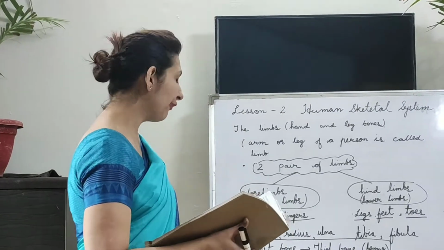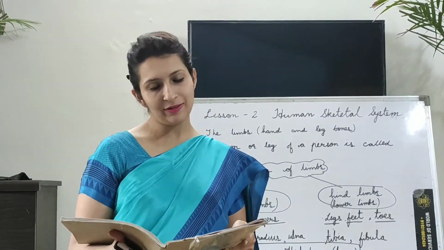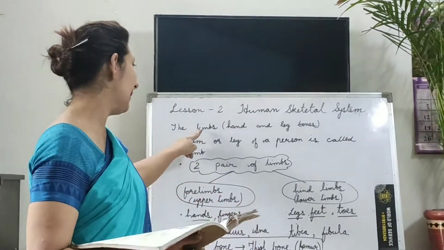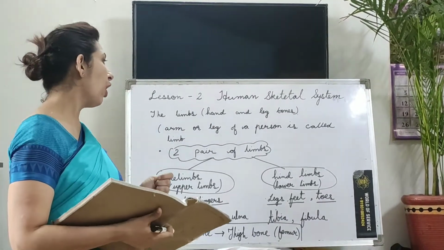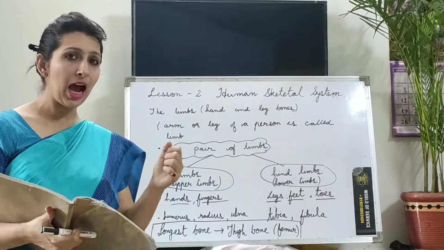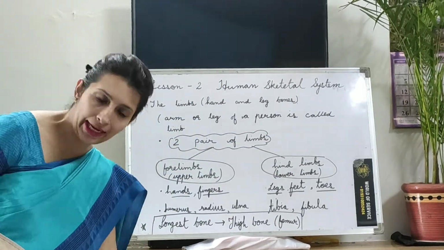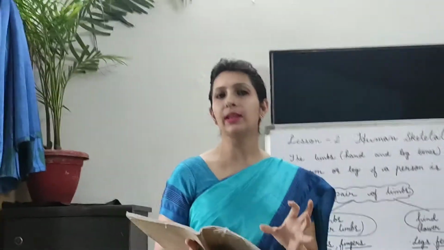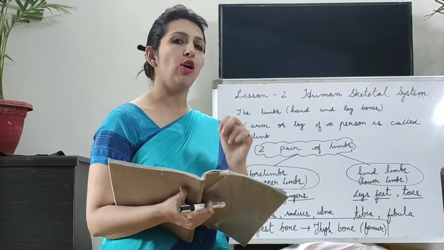Okay, children. Now, after the skull, backbone and rib cage, the next bone we will discuss about limbs. Now, what are limbs? Limbs are actually the bones of your arm and leg. Arm means arms, okay, and legs. Okay, now limbs here have two pairs. Okay, two pairs of limbs.